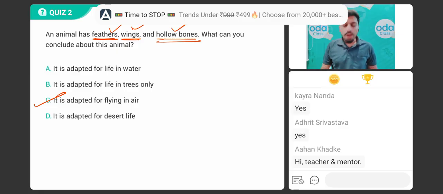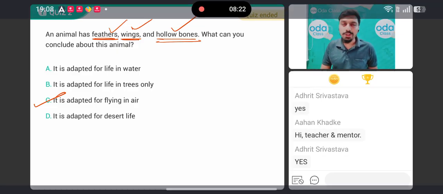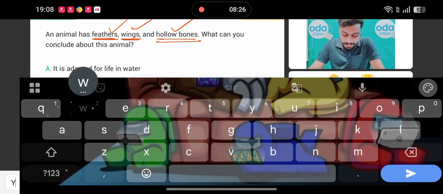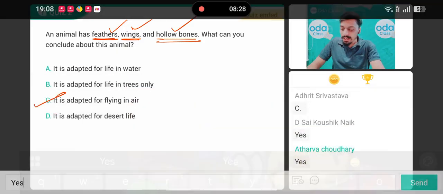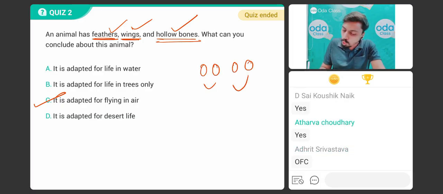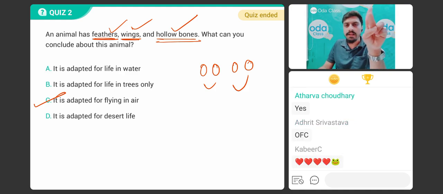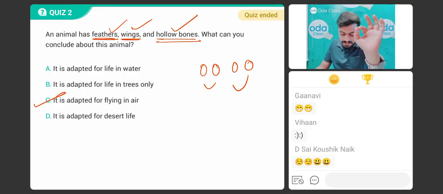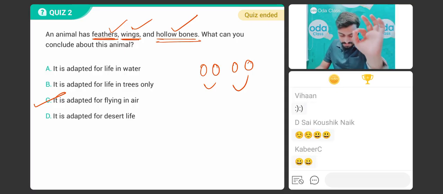Listen, children. What is the correct answer? Option C. Is it clear to all of you? Everyone, quickly tell me. Yes, absolutely. Now tell me in the chat box who all have answered both questions correctly. Put two smiley faces in the chat box quickly. Only two smiley faces I want in the chat box if you have answered the questions correctly. Okay, guys, be fast. Okay, great.